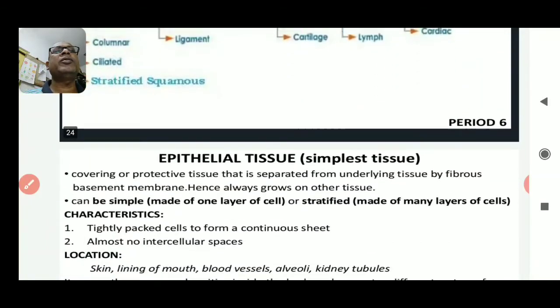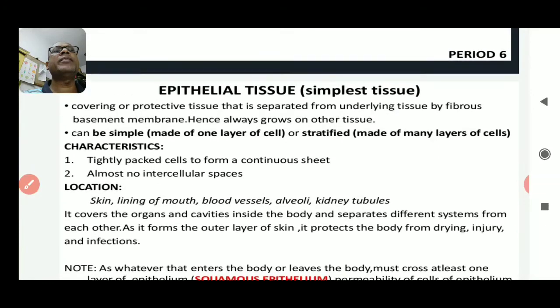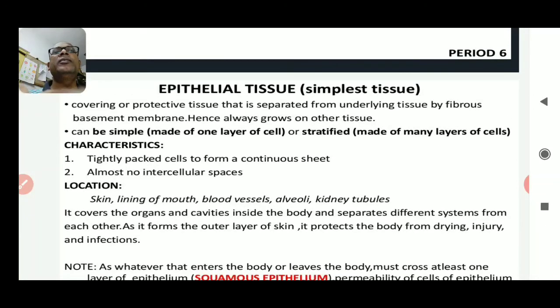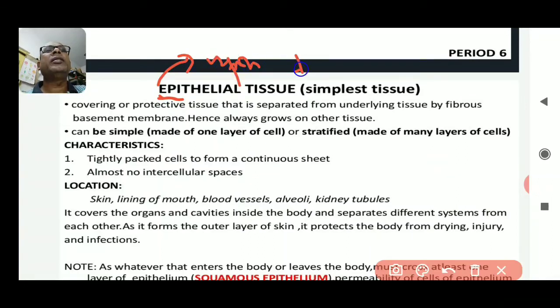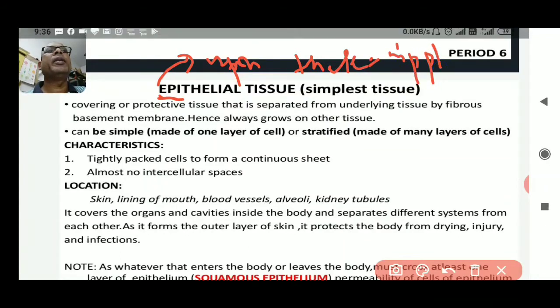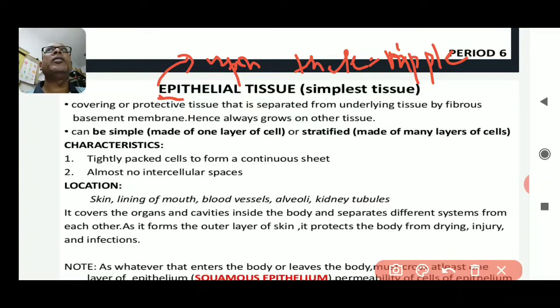The next point is about the epithelial tissue, and this is the simplest tissue that we have learned. As all of you know, the epithelial tissue is the simplest one. Epithelial tissue or epithelium: in Greek, epi means upon, and theli means nipple. It is the simplest kind of animal tissue that occurs as a protective covering.